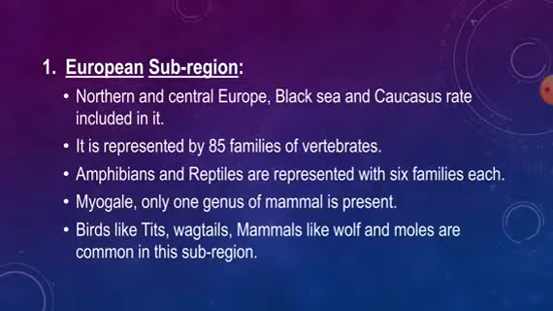The European subregion is in northern and central Europe, with the Black Sea and Caucasus included in it, and it is represented by 85 families of vertebrates. In this region amphibians and reptiles are represented with 6 families each. Only one genus of mammal is present, and birds like tits, wagtails and mammals like wolf and moles are common in this subregion.